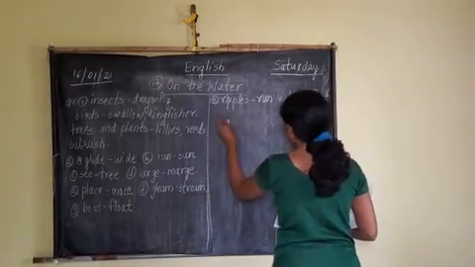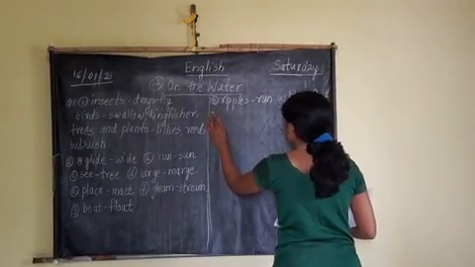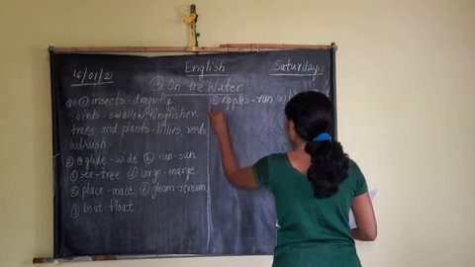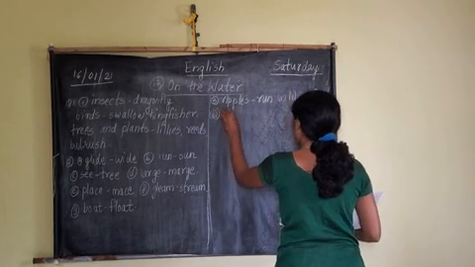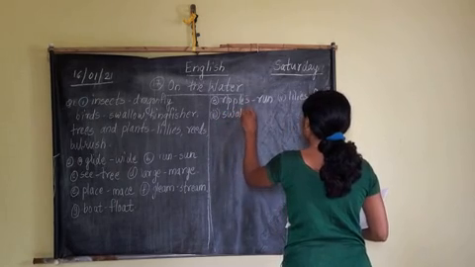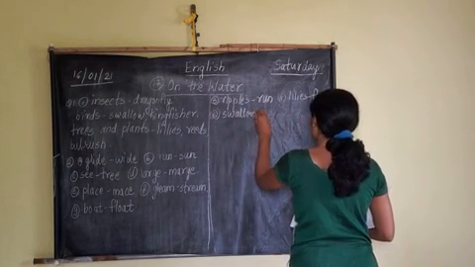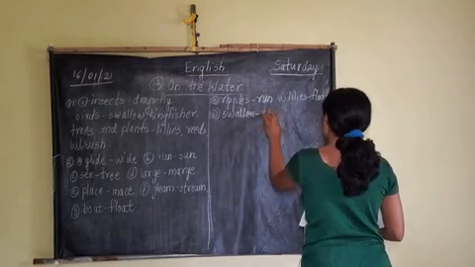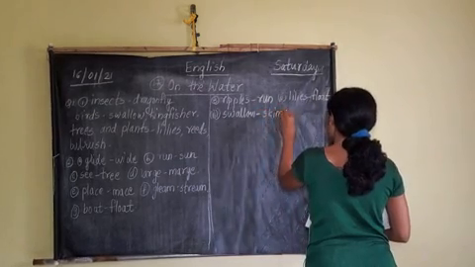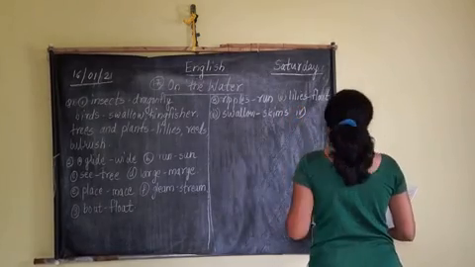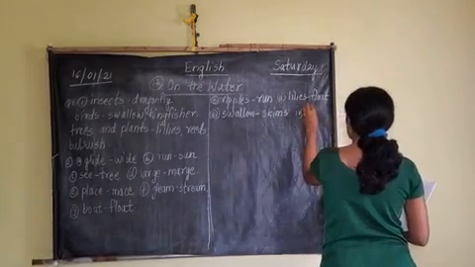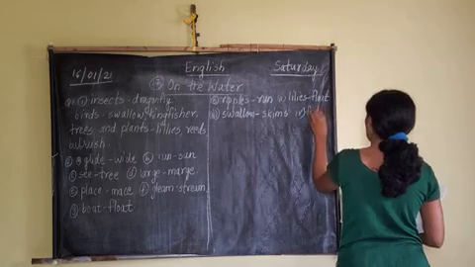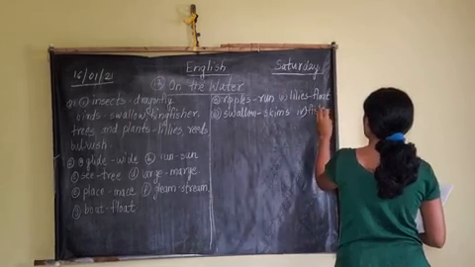After that, swallow. What does swallow do? Swallow skims. Fourth one, fishes. What do fishes do?